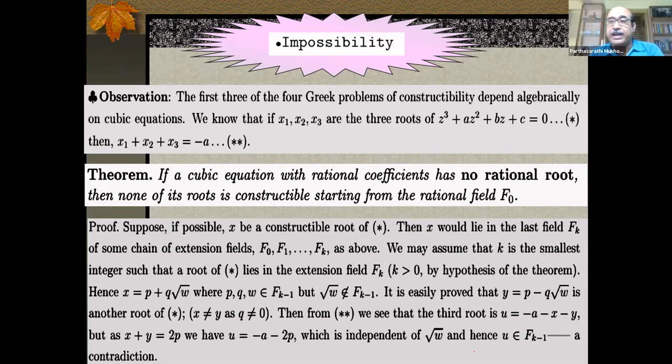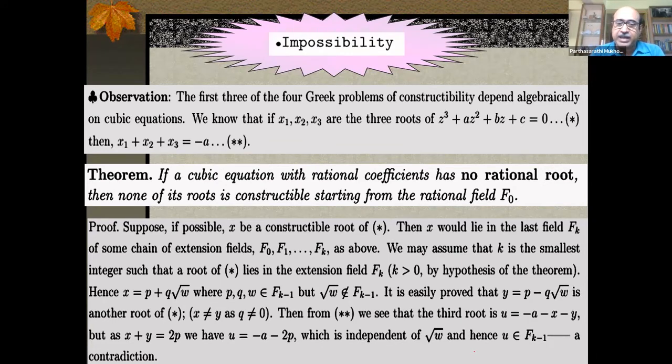Now it is easily proved that if p plus q root w is one solution, one root of an equation, then p minus q root w, that's again higher secondary knowledge, is another root. So the two roots you get, then you get the third root by that result that I've given you. The sum of the 3 roots is minus a. So the third root that you get here is minus a, minus x, minus y. And when you simplify, you see x plus y is equal to 2p. So the third root is minus a minus 2p.